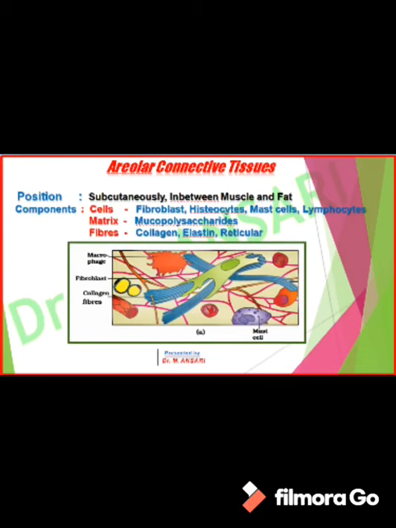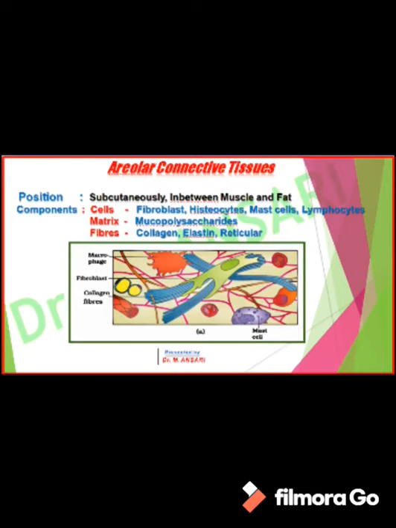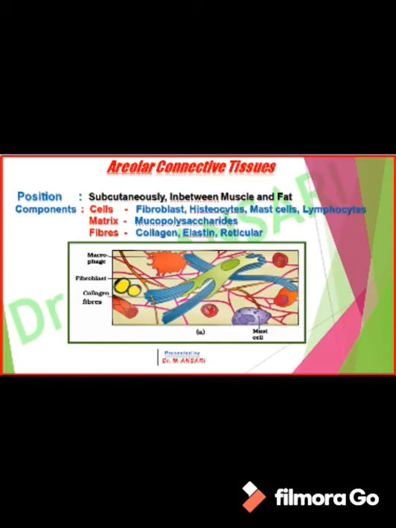If we deal with the first tissue of loose connective tissue, that is areolar tissue, we will check its position. Areolar connective tissue is present below the skin, that is subcutaneously, in between muscles and fat. It consists of different types of cells, matrix and different types of fibers. The cells present in areolar connective tissue are fibroblasts, histiocytes, mast cells, lymphocytes and some lipocytes as well.